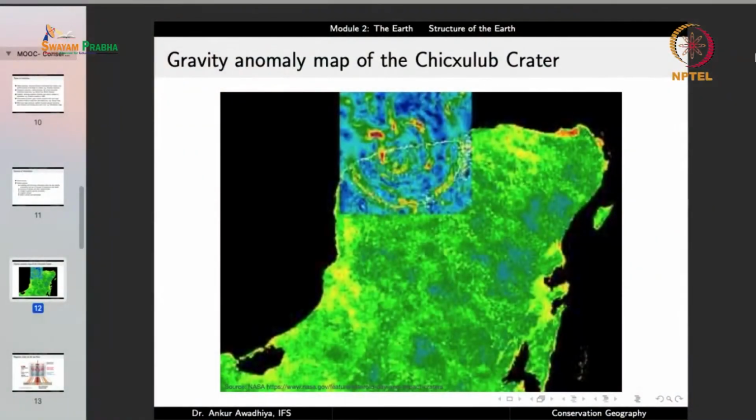come to the conclusion that okay, 65 million years ago there was a big impact on the earth at this location, because of which the dinosaurs died, because of tsunamis, because of forest fires, because of cooling of the planet, and so on. So this is the benefit of the indirect sources.